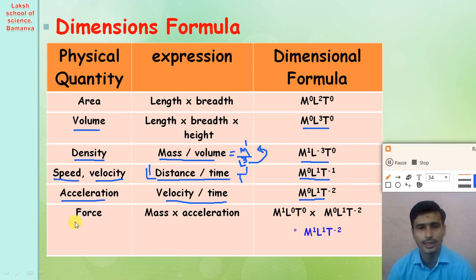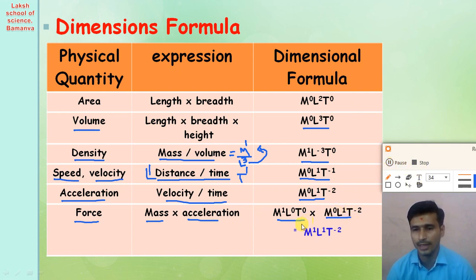The next physical quantity is force. Force is equal to mass into acceleration. Dear student, the dimensional formula of mass is M1 L0 T0, multiplied by the dimensional formula of acceleration, M0 L1 T minus 2.